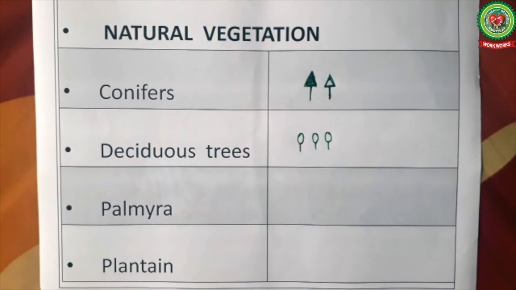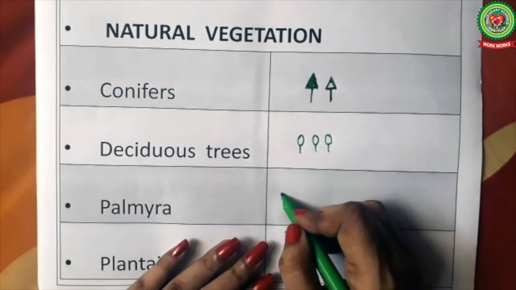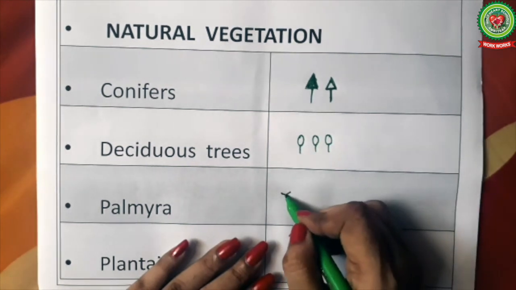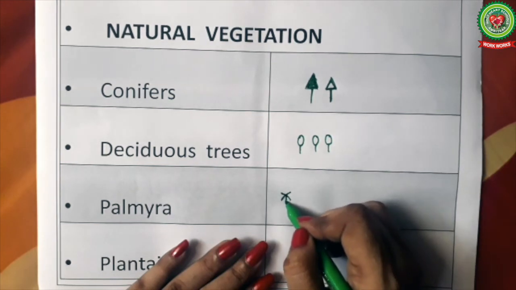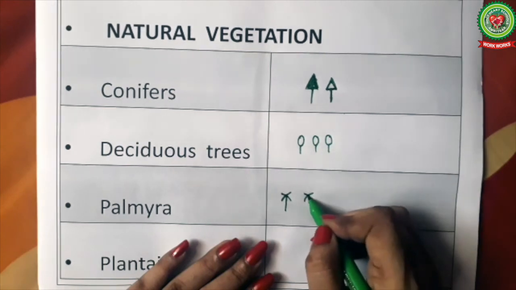Next we have Palmyra. Palmyra are a special type of palm trees which are found in deserts. They are found in abundance in the Thar desert of India. The symbol for Palmyra is two lines crossing each other with a vertical bottom like this in green color.